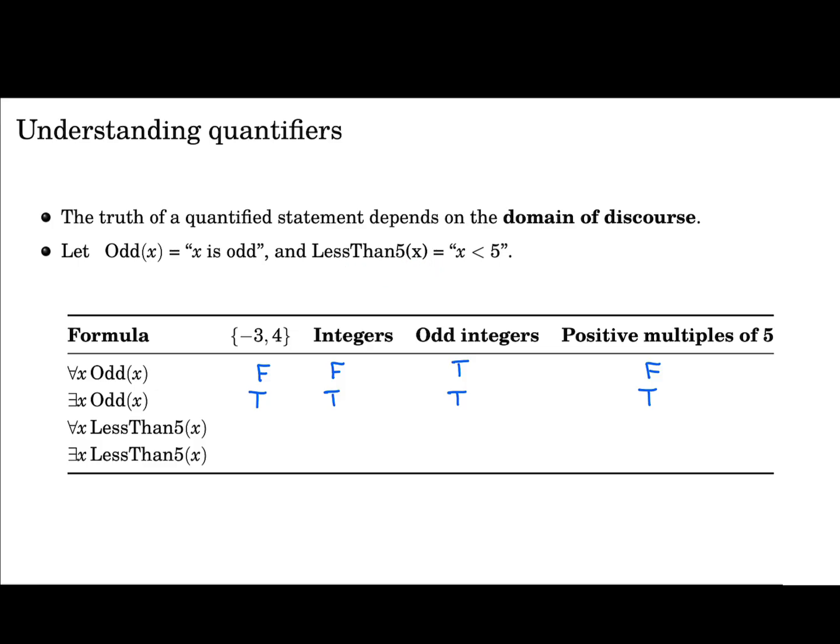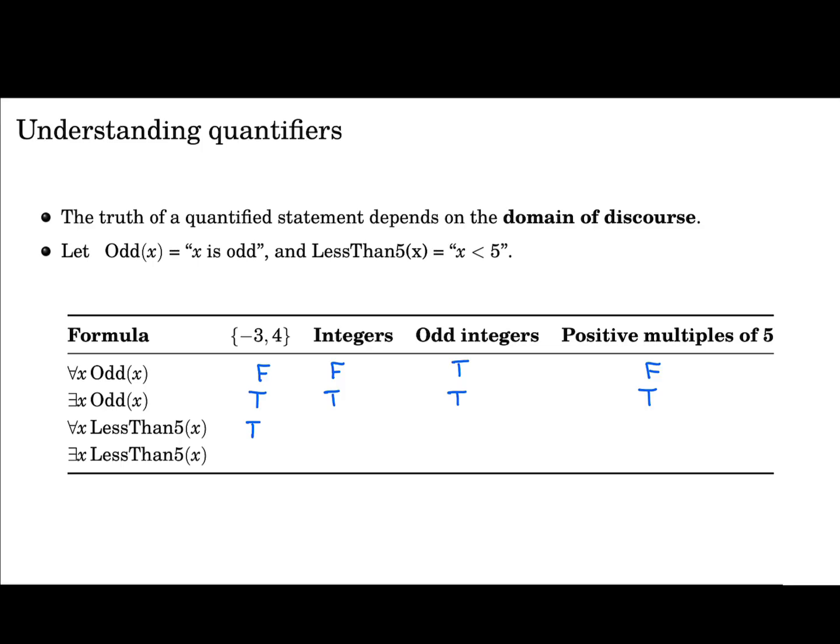So for every x in the domain, is it true that it is going to be smaller than 5? So in the case where the domain is minus 3 and 4, then minus 3 is smaller than 5, and 4 is smaller than 5. So it is true that everyone in the domain is smaller than 5.